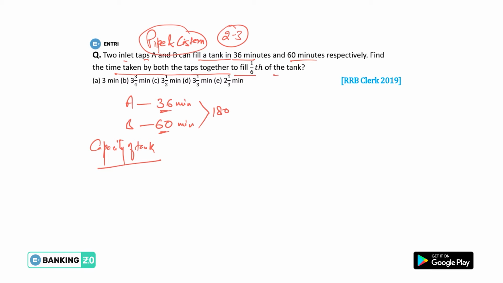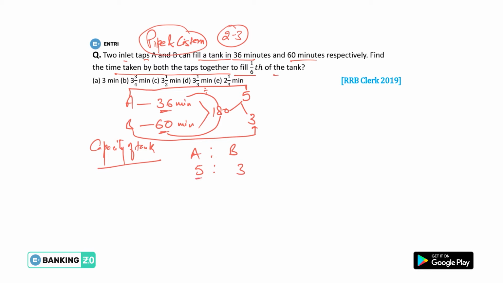Okay, so 180 will be the LCM, and now we need to find 180 divided by 36, that is 5, and 180 divided by 60, that is 3. So the capacity or efficiency of tap A is 5 and the efficiency of tap B is 3. So the ratio of efficiency A to B will be 5 to 3.